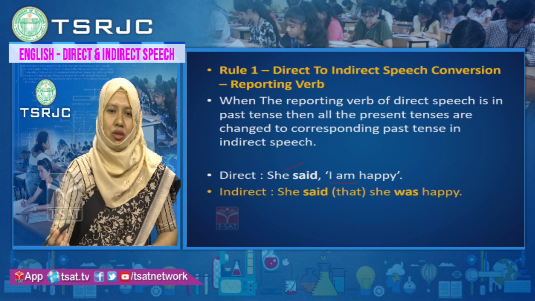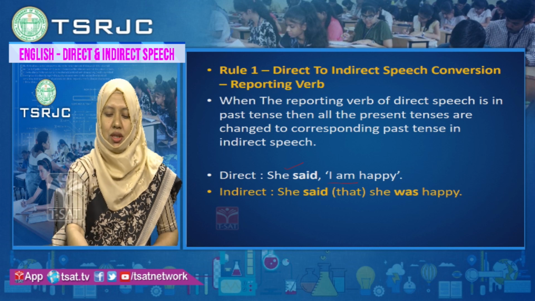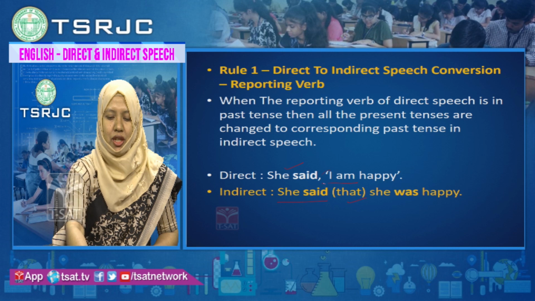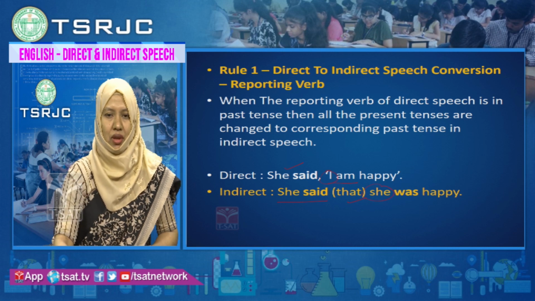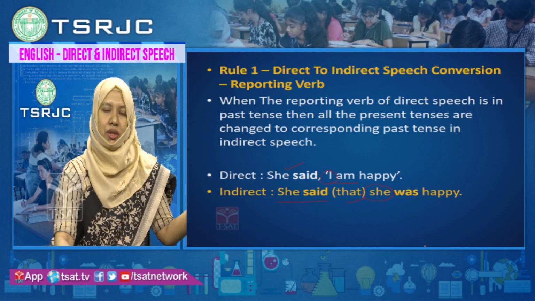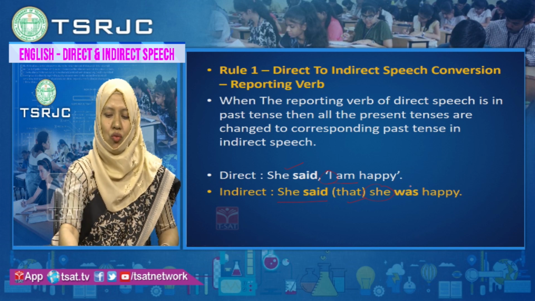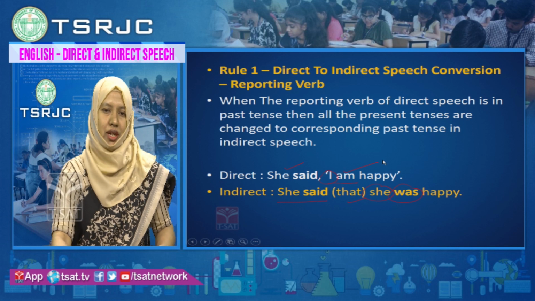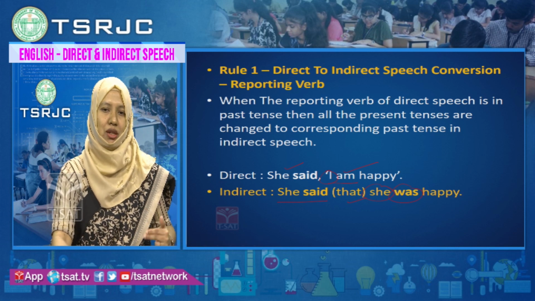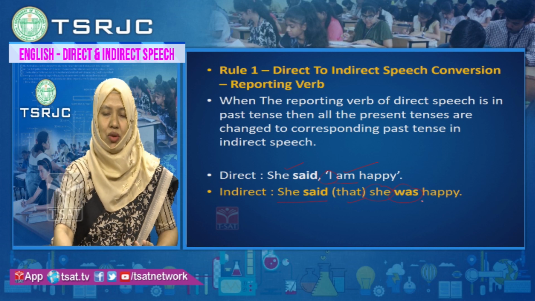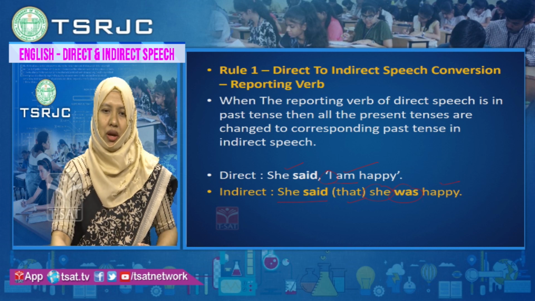Now, when you change into indirect speech, you start the sentence, she said, you add the conjunction that, I will change to she, because you are reporting about that person, so you change the pronoun. Am will change to was; simple present will change to simple past. And what was she? She was happy. As it is, you have to write.